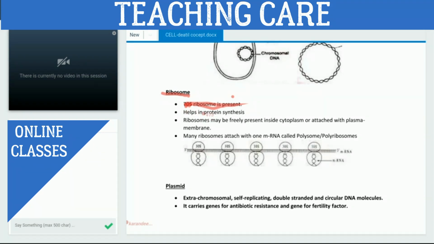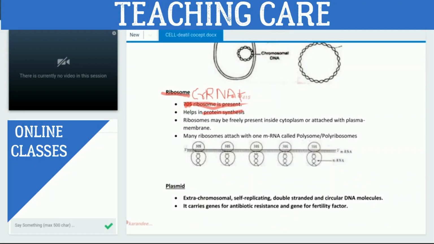Now, what is the function of this ribosome? It helps in protein synthesis, right? Ribosome is made up of rRNA plus protein. Just I am writing over here: the first r should be a small letter and the RNA in capital letters, plus protein.